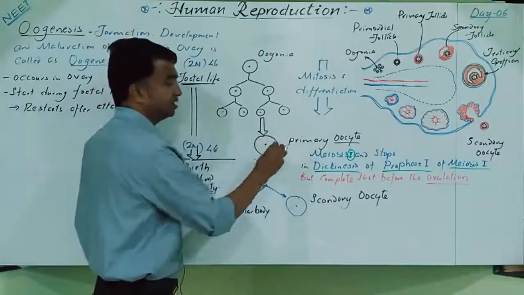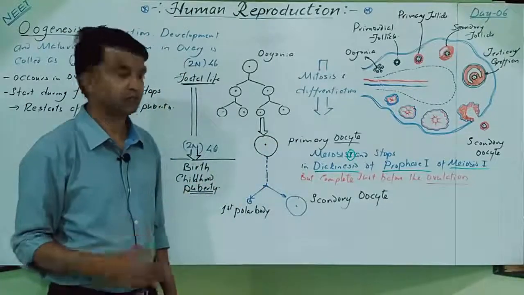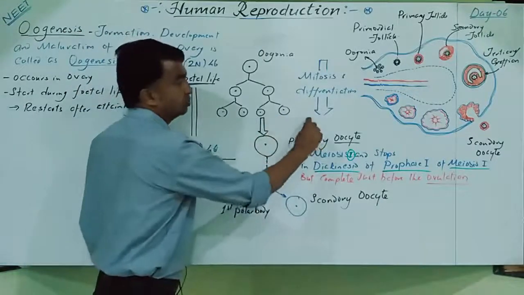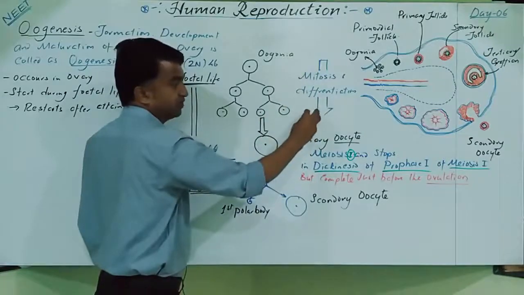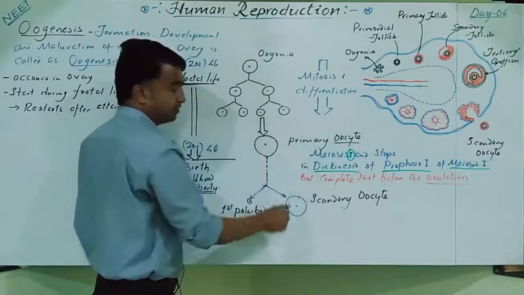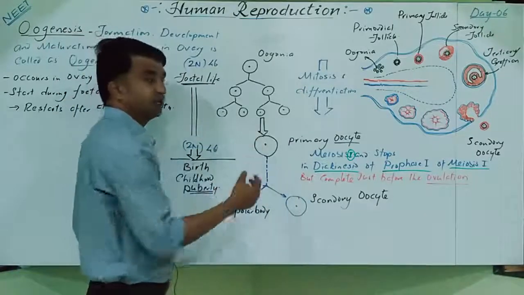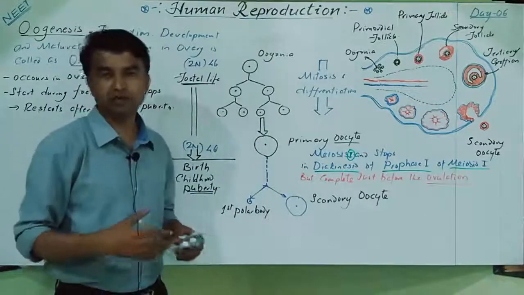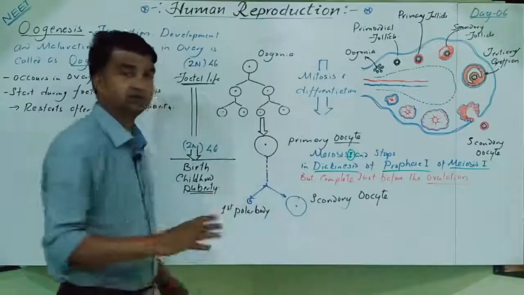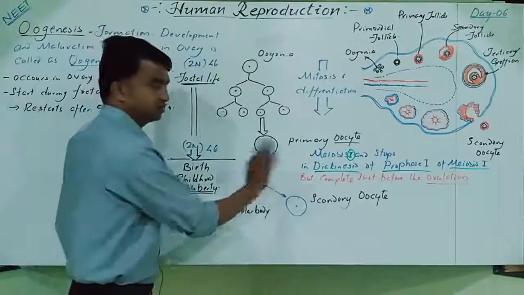That primary oocyte is a little bit larger. So this phase is a growth phase. This is a multiplication phase. This is a growth phase. After that, this is a maturation phase. Yes, the growth phase is a little bit prolonged. It is a little bit longer. Maturation phases also show the difference. The first meiosis occurs.